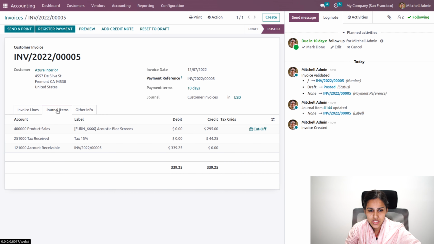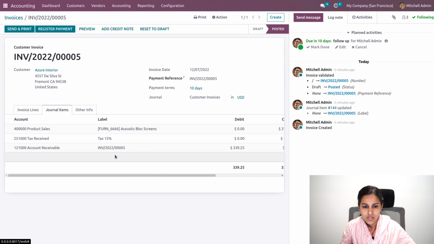Now under journal items, we'll be able to see all the journal items. That is, product sales is an income account, and as income increases it is credited. And here the tax received, that is the 15% tax, is recorded to the tax account, that is tax receipt, which is also credited. And under account receivable, we can see the amount to be received from our customer for this particular invoice, which is debited. That is, receivable is our asset type, and as an asset increases, it will be debited.